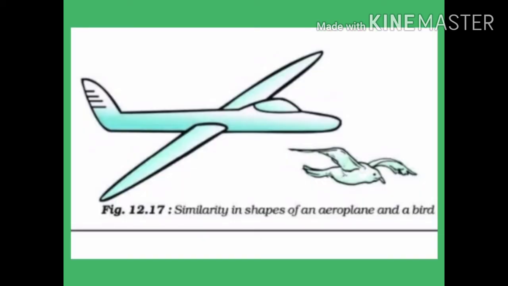Here in this slide, you can see that the bird and the aeroplane have a streamlined body. Now the bird and the aeroplane have a similarity in shape. In nature, the bodies of birds are streamlined such that they experience the least amount of friction in air, and the bodies of aeroplanes and bullet trains are streamlined so that they experience less friction while moving through the air.